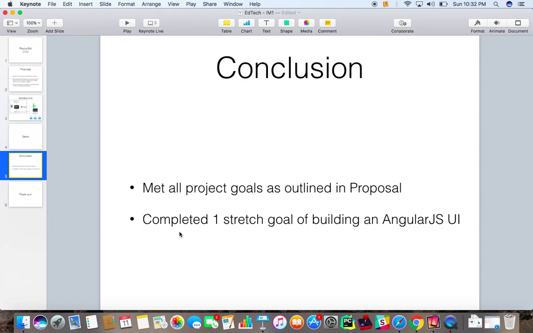And then we also completed an additional goal that we didn't originally outline as a primary goal, but as a stretch goal. We'd originally committed to building a command line interface for the bot, but we had some time to build the AngularJS UI that you saw, and so we were happy that we were able to complete that as well.